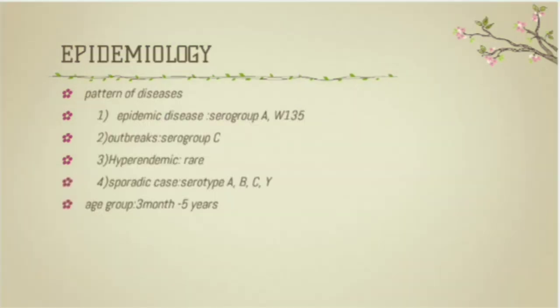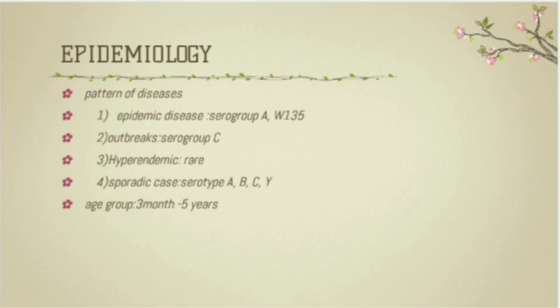Another virulence factor is transferrin binding protein, which helps in the uptake of iron from the transferrin. Next, let's move on to the epidemiology. The disease caused by the Neisseria can be an epidemic disease due to serogroup A and W135. The epidemic means a widespread occurrence of an infectious disease in a community at a particular time.